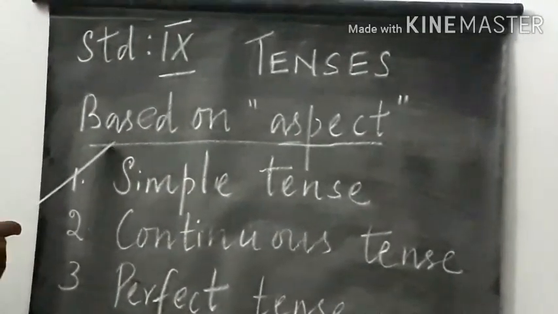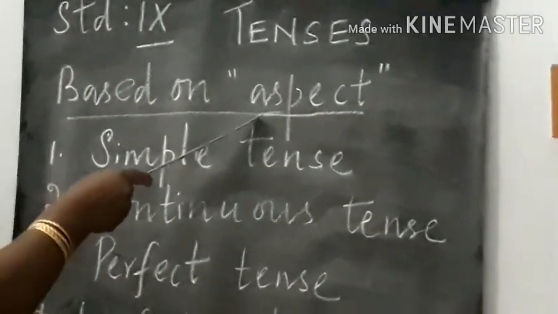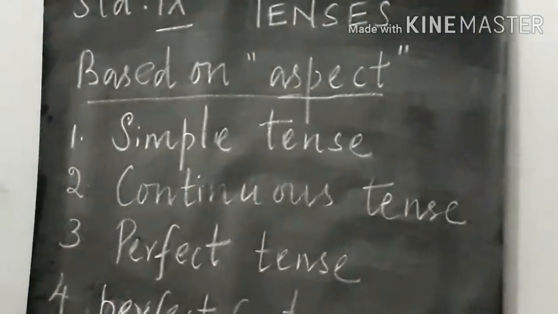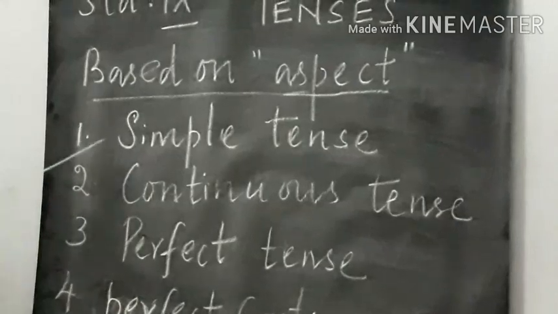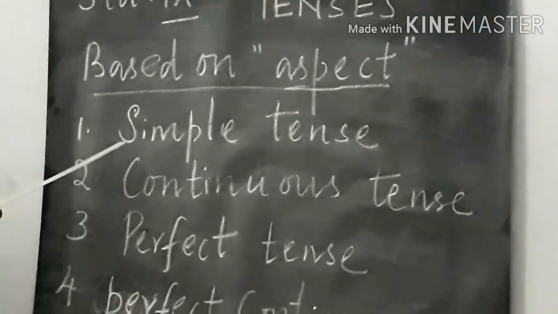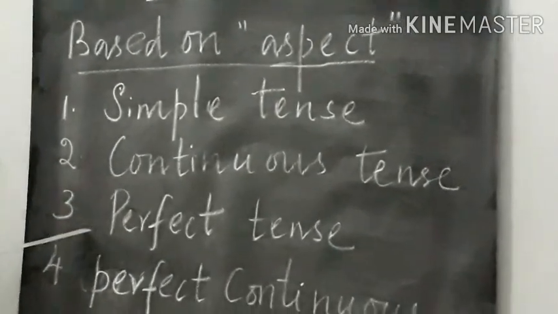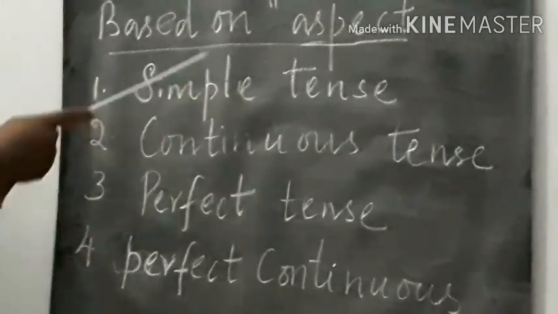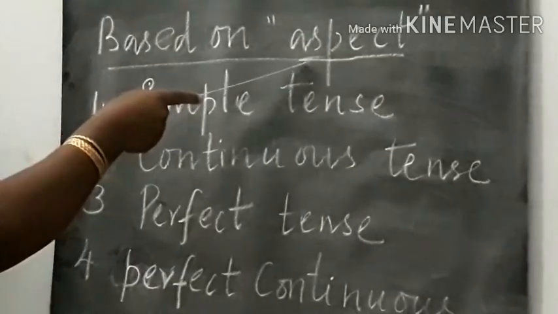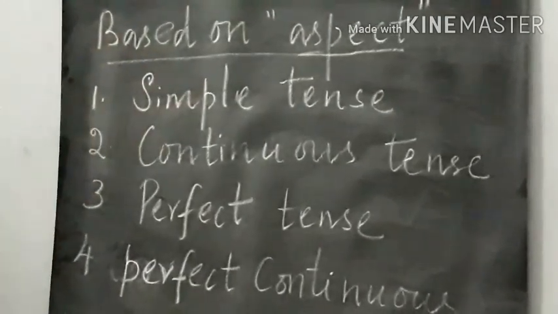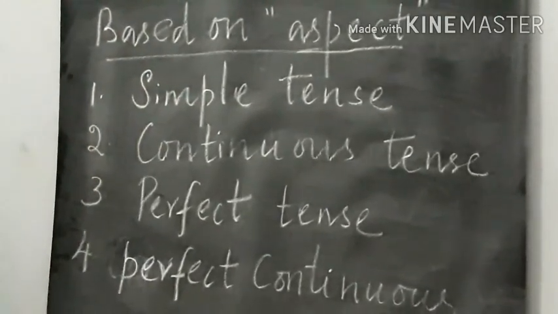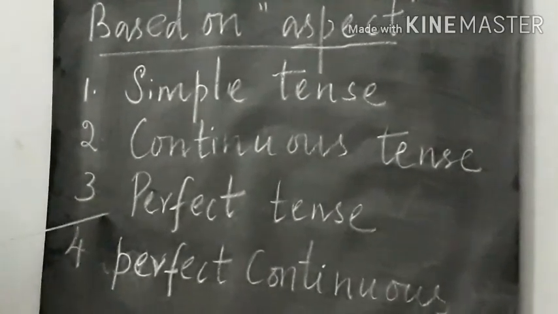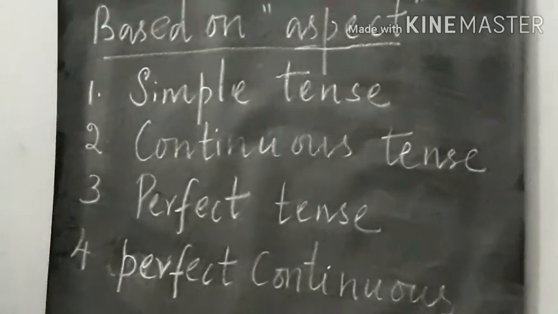Tenses are classified based on the aspect also. Aspect means actions that are described at a particular moment. So they are classified as simple tense, continuous tense, perfect tense and perfect continuous tense.